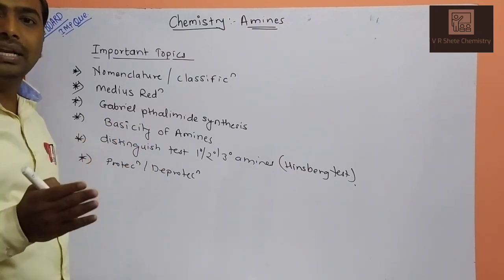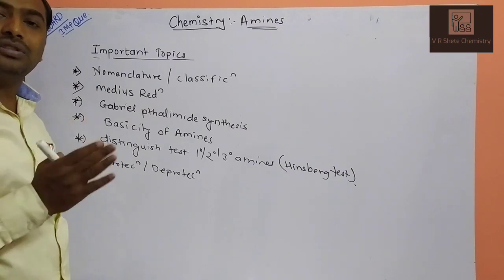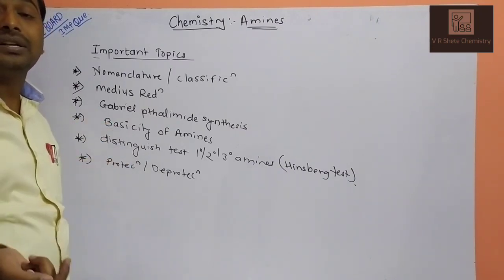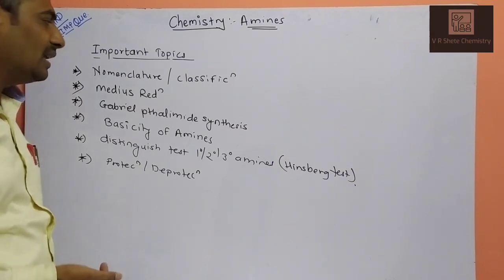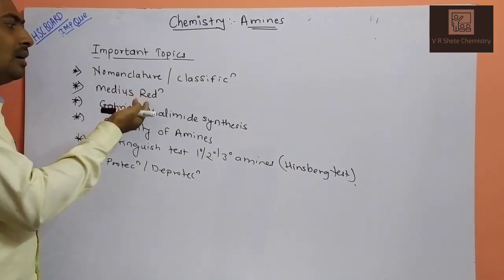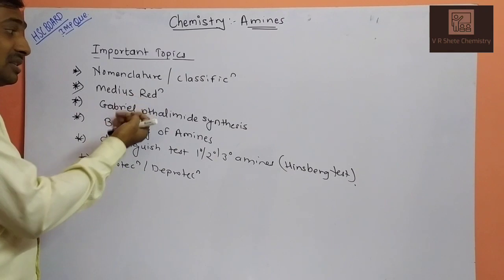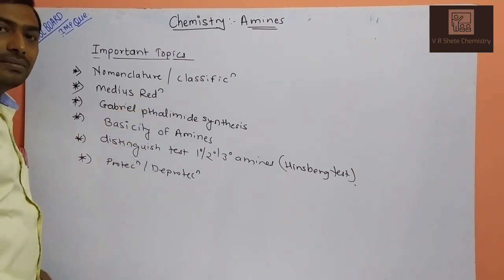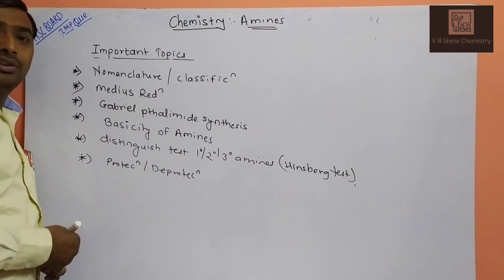If nitrogen has one alkyl group, it is primary. If nitrogen has two alkyl groups, it is a secondary amine. When nitrogen has three alkyl groups, it is a tertiary amine. This is the classification of aliphatic amines. Next, methods of preparation: Mendius reaction, a very famous named reaction, then Gabriel phthalimide synthesis. One more is the ammonolysis reaction.